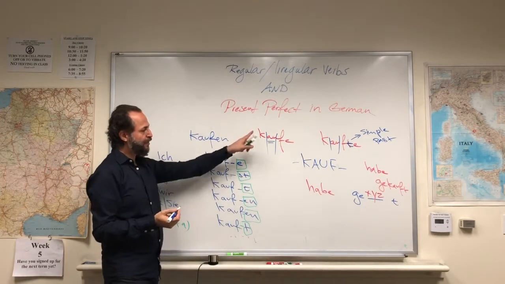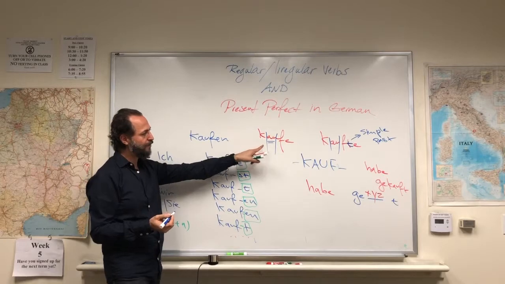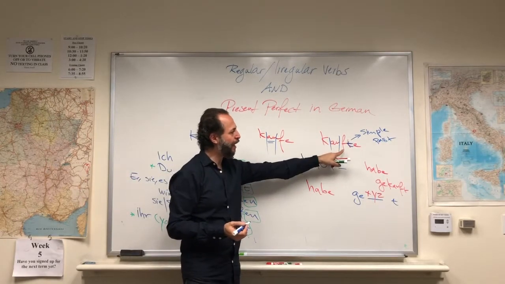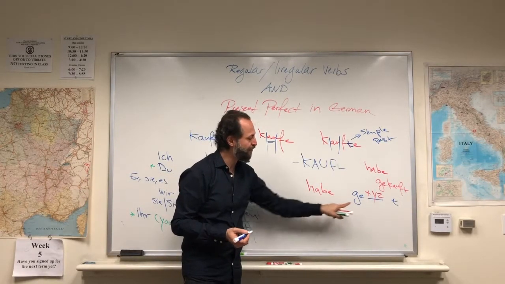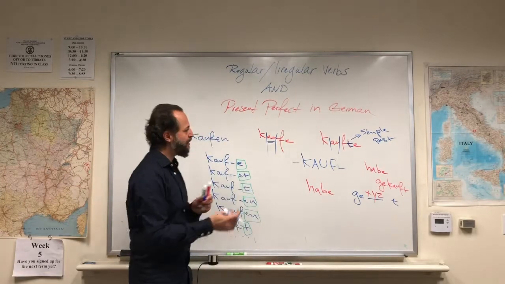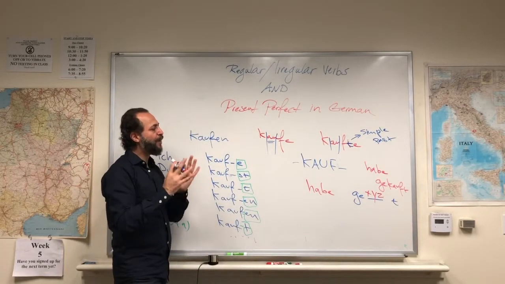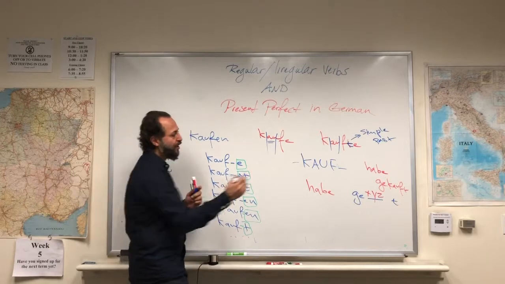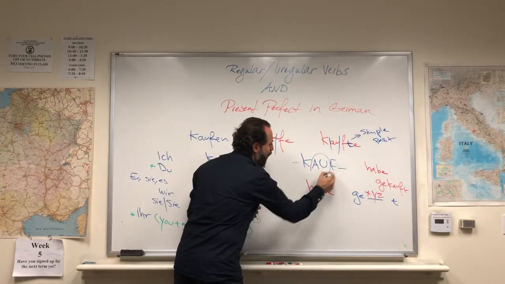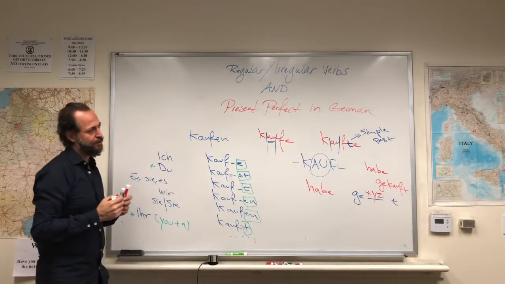Doesn't matter whether I use in the present tense, ich kaufe, in the past tense, ich kaufte, or in present perfect, ich habe gekauft. It means the root K-A-U-F remains unchanged, and in particular the vowel AU does not change.